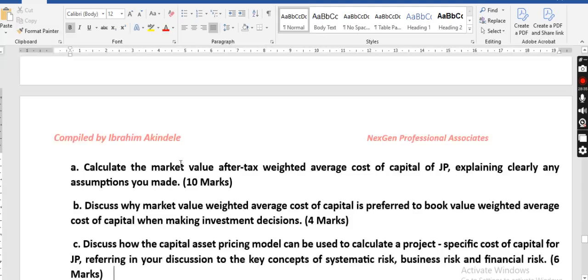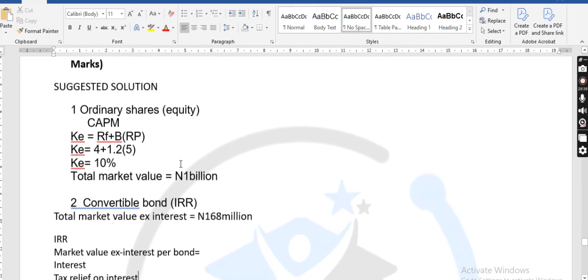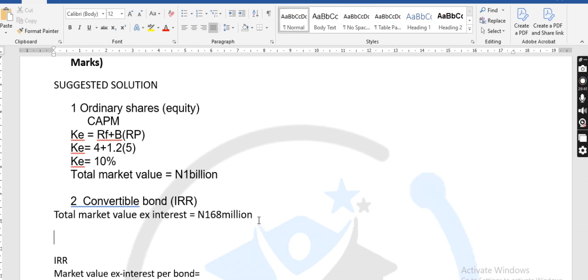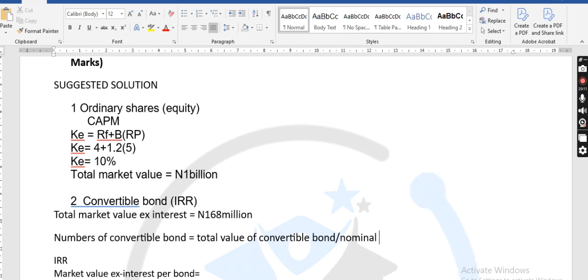Now, you see, numbers of convertible bond is equal to the total value of convertible bonds divided by the nominal value of the convertible bond.